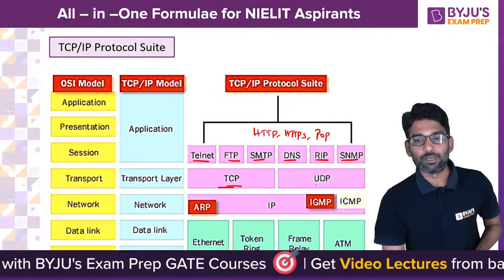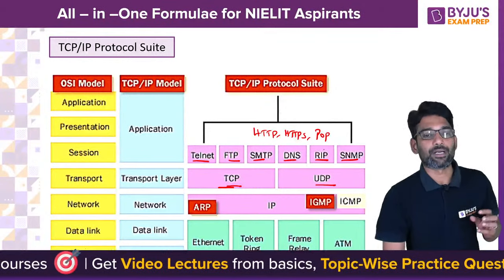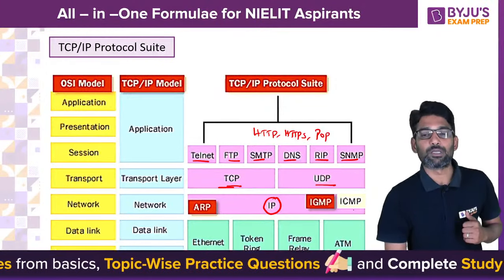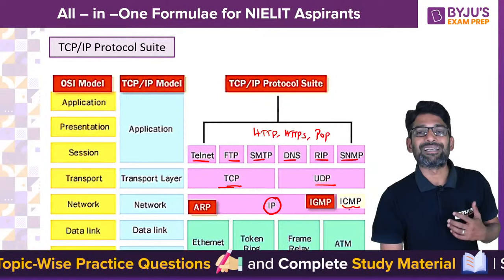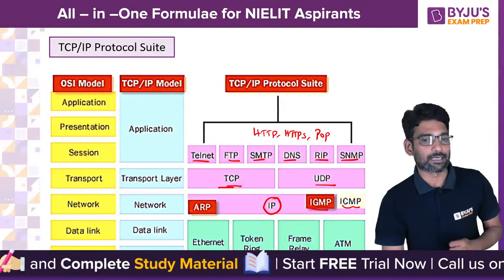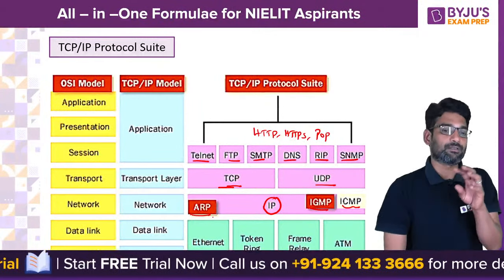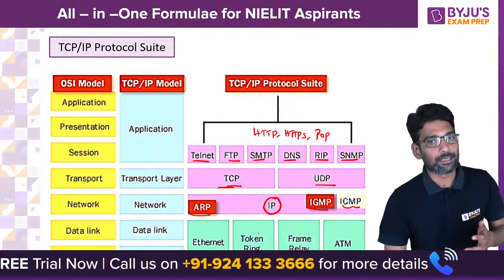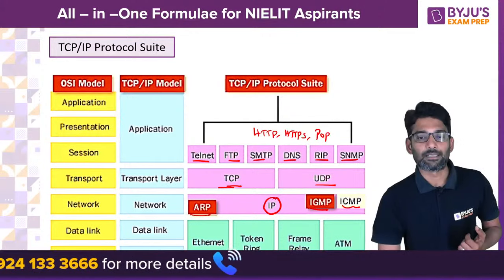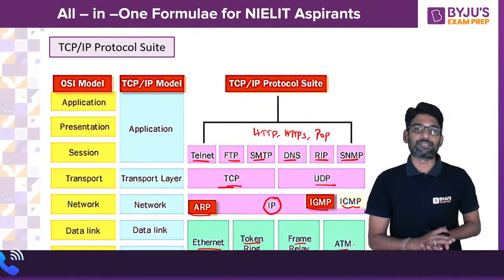And transmission control protocol, user datagram protocol, and SCTP, stream control transmission protocol, operate at a transport layer. Routing protocols and inter-networking protocol and error reporting protocols like internet control message protocol and internet group message protocol for multicasting, and for address mapping, ARP, RARP, these operate at the network layer. And at the data link layer, you can say sliding window protocols. And the standards like Ethernet, token ring, frame relay, ATM, these are related to data link and physical layers together.